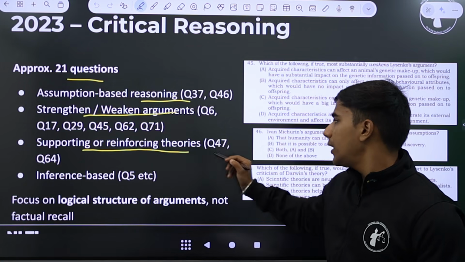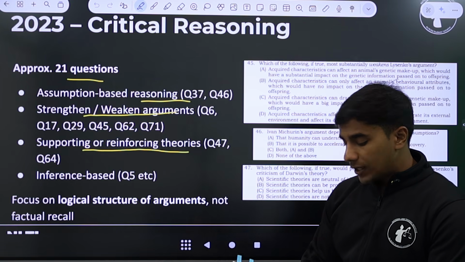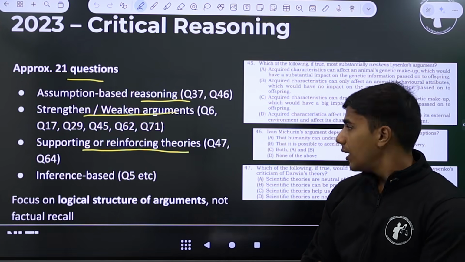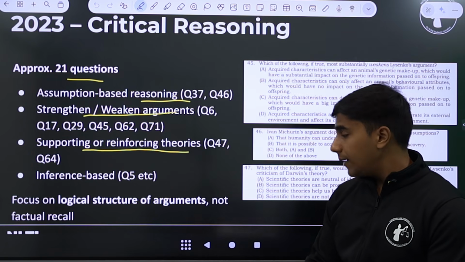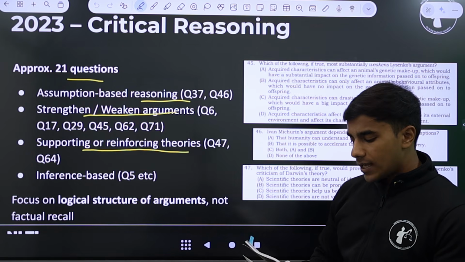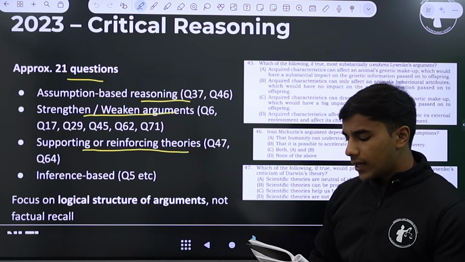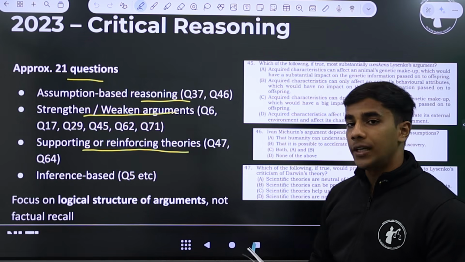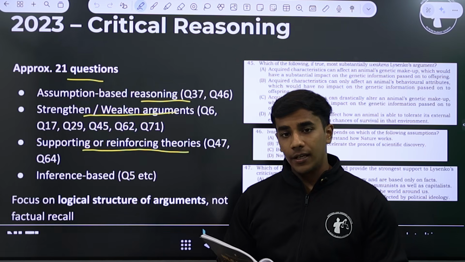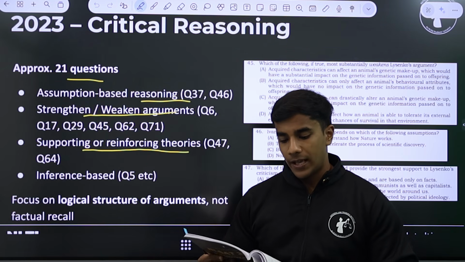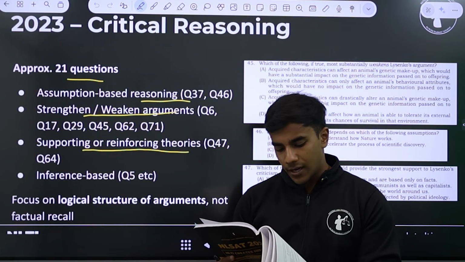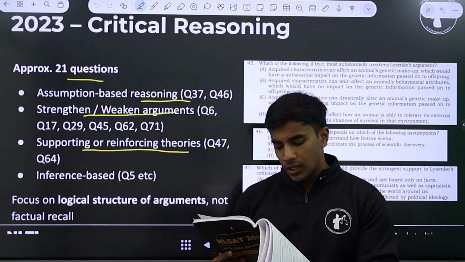Thirdly, we have supporting or reinforcing theories. Let's go over this particular topic because this is something new that most of you might not have understood properly. Question 47 goes like, which of the following, if true, would provide the strongest support to Lysenko's criticism of Darwin's theory? Let me take you through the passage as well. This passage is from A Dominant Character, A Radical Science in Restless Politics by J.B.S.